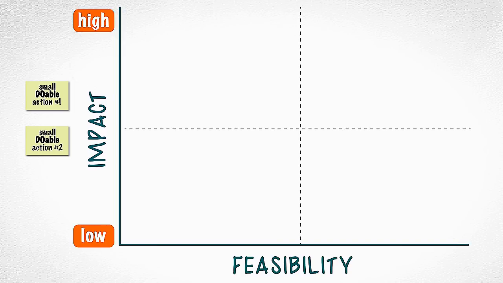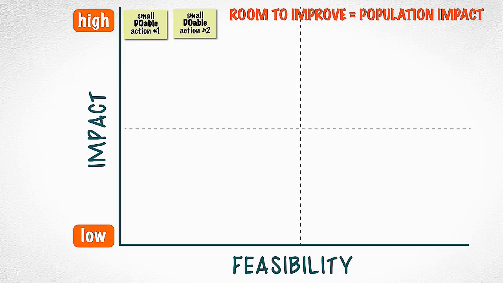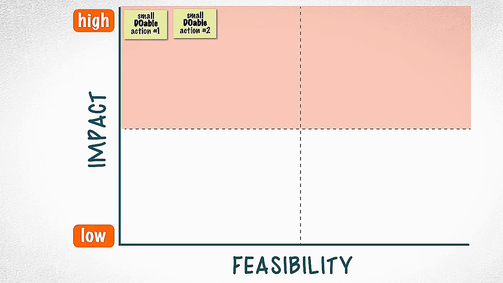You'll consider each behavior's impact in 2 ways. First, does the action have a high impact on the baby's health and nutrition? And second, is there room to improve it? If a behavior is already very common, promoting it won't make much of a difference in overall impact. But if it's a behavior that not many people are doing, there's lots of room for improvement. Changing that behavior would have a big impact on the overall population. The more impact, the higher the spot on the graph. You'll place actions with low impact near the bottom.